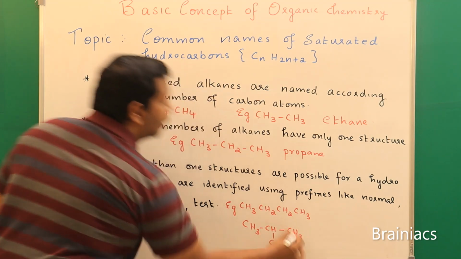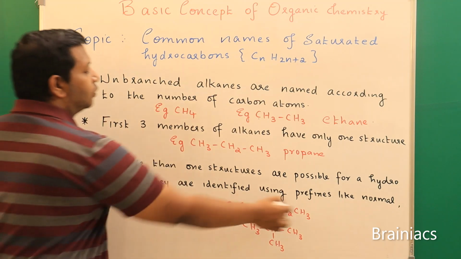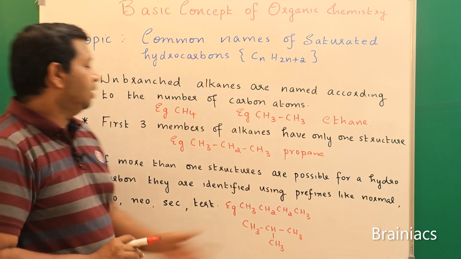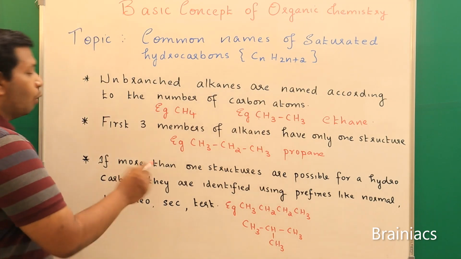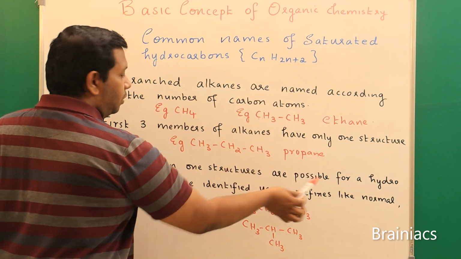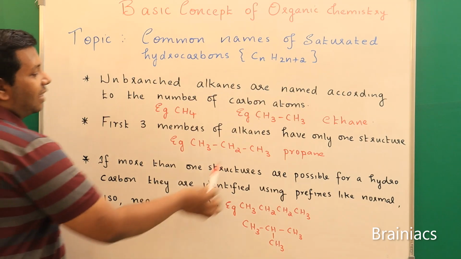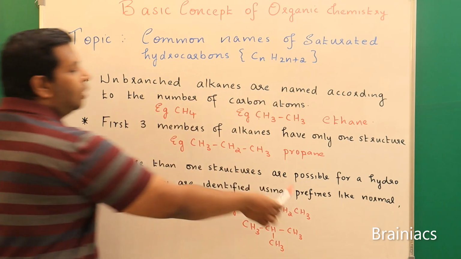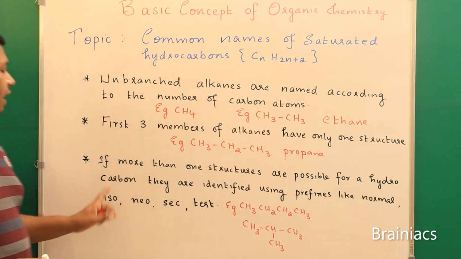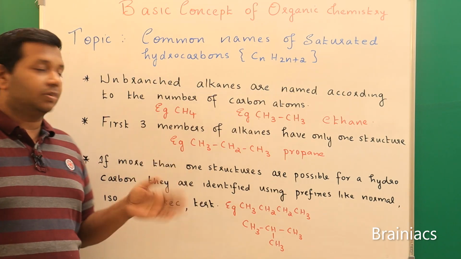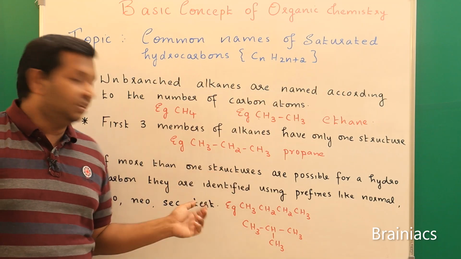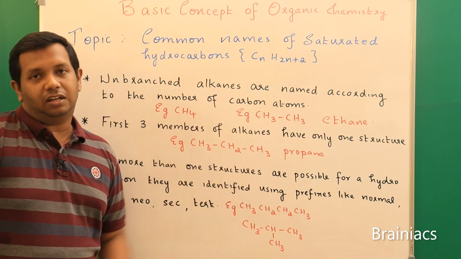Now here 4 carbon atoms are there, and here also 4 carbon atoms are there. So that means it can be drawn in 2 ways. That's why, if more than one structure is possible for a hydrocarbon, they are identified using prefixes like normal, iso, neo, secondary, tertiary. Now the question comes, how can I apply these terms? That I will explain now.